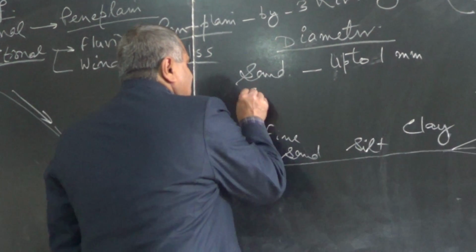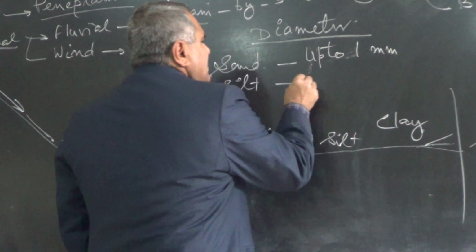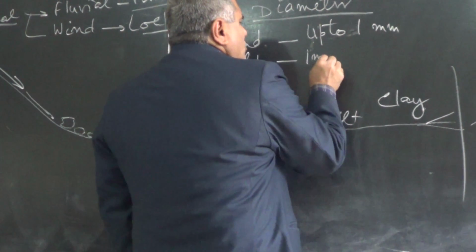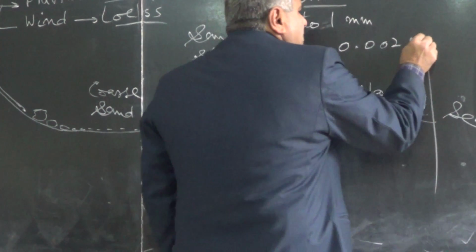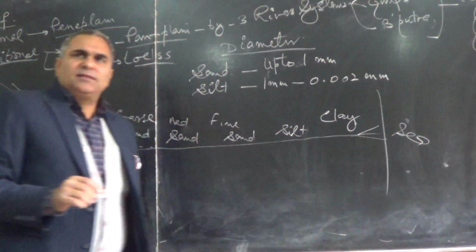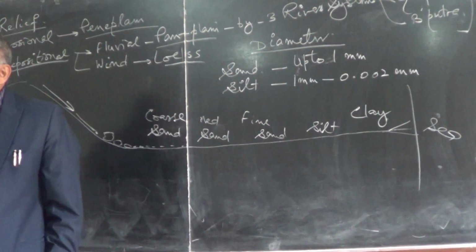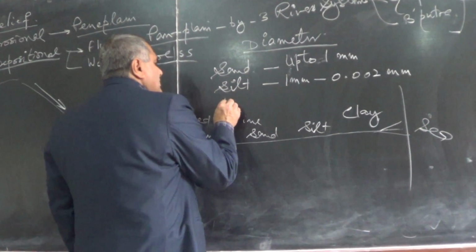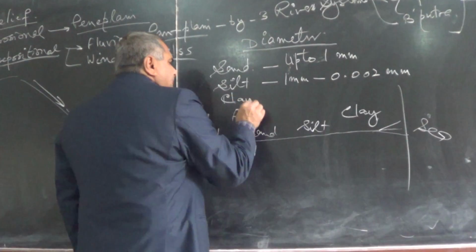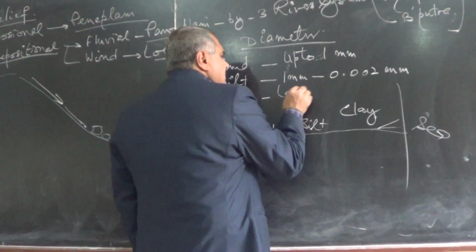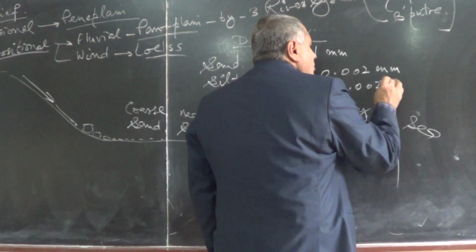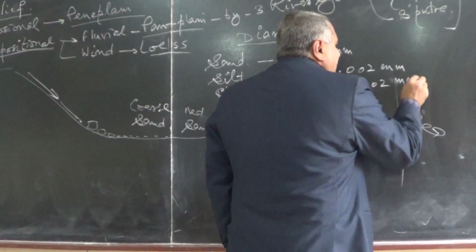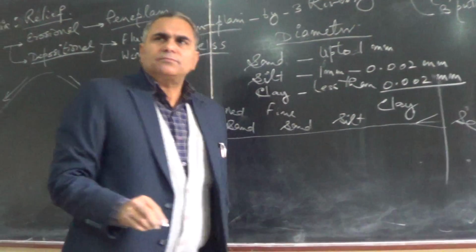Then the silt is having 1 mm to 0.002 mm. It is silt. And any finer material, less than 0.002 mm, is called clay.